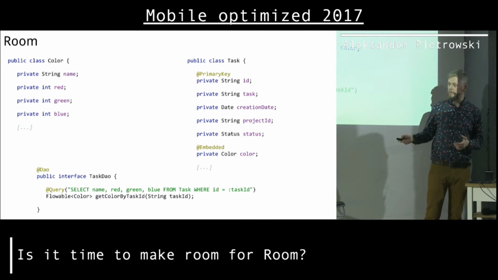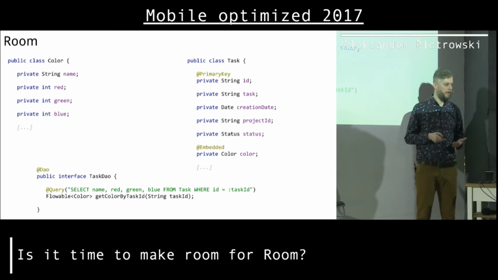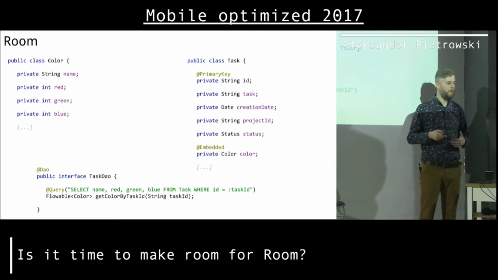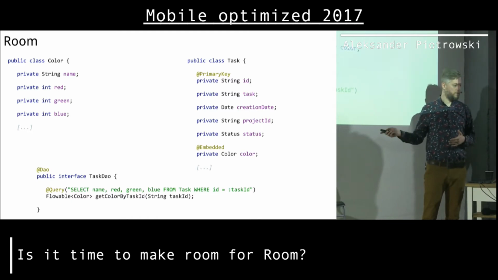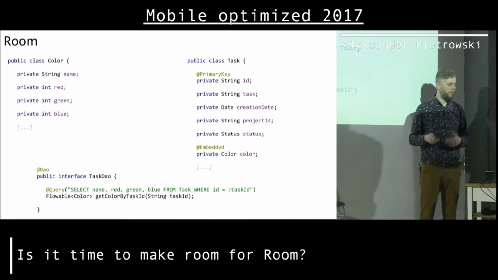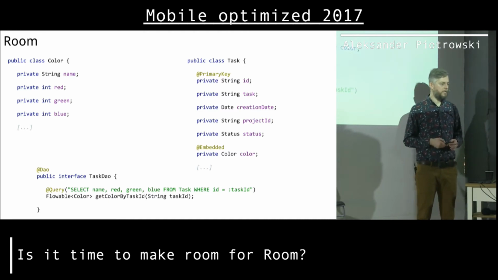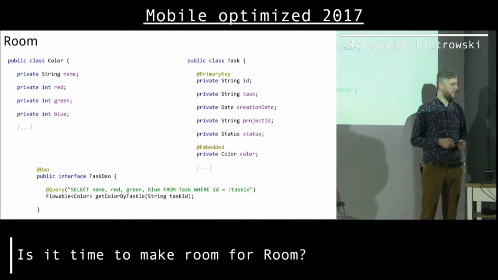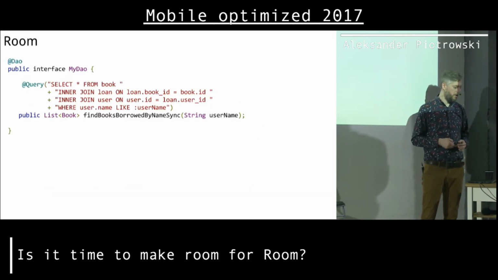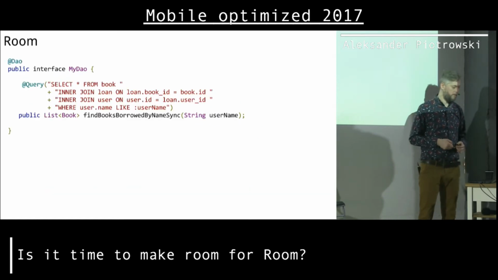So this mechanism is a way of having relations, and also a way of querying a table for not all the columns. It's kind of useful, and I was impressed that this is a part of Room. Honestly, I wasn't sure if there is support for that in Requery, but obviously there is support for that in Requery.